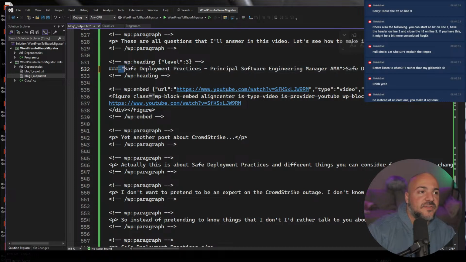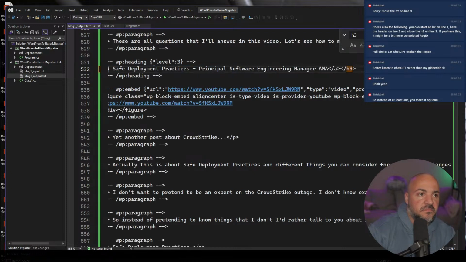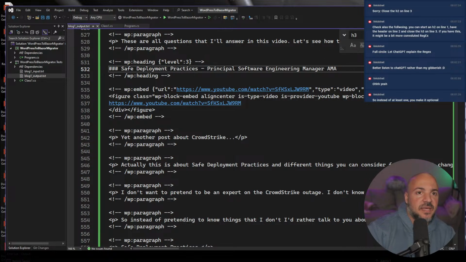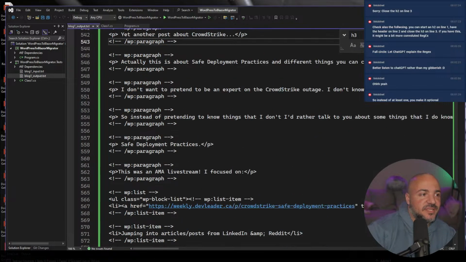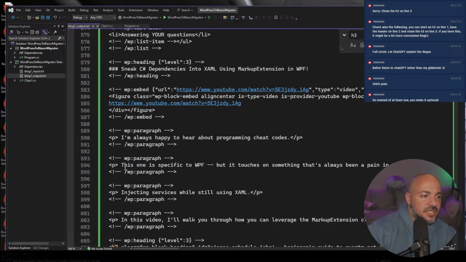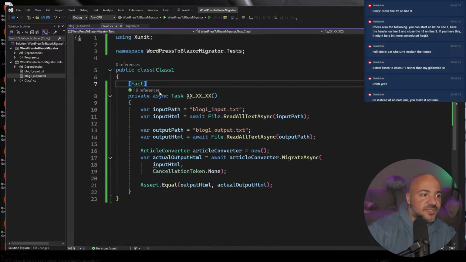So writing stuff like this is pretty tedious, but once I have this, if it goes to one more that's beyond these two that I just changed, I have enough confidence that it's doing what I want. So schedule jobs is the next one, right? At this point, if I see an H3 and it's schedule jobs, I'm confident now. So what I would just do is say, great, I'm going to trust whatever the output is.